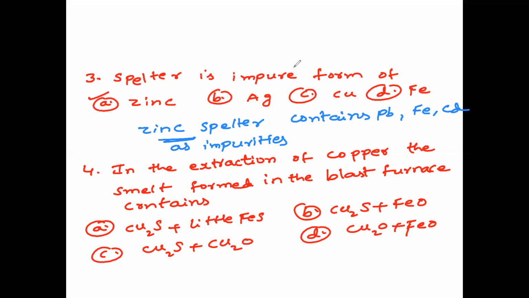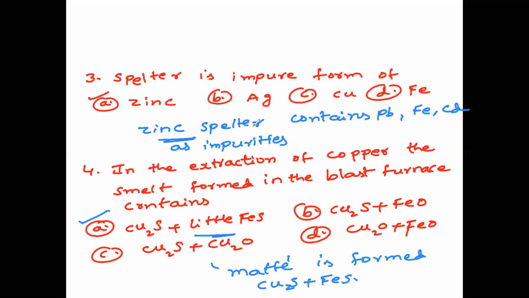So this we already know. In the extraction of copper, the smelt formed in the blast furnace contains cuprous sulfide and little FeS. This is also called matte. In the blast furnace, matte is formed, nothing but a mixture of cuprous sulfide plus iron sulfide. So the answer is the first option. I hope it is clear. So please copy down in your classwork.